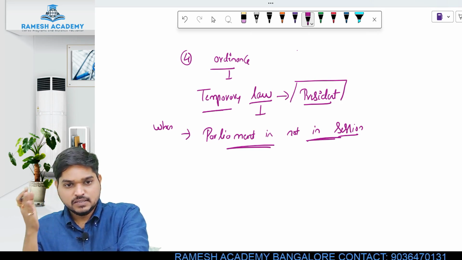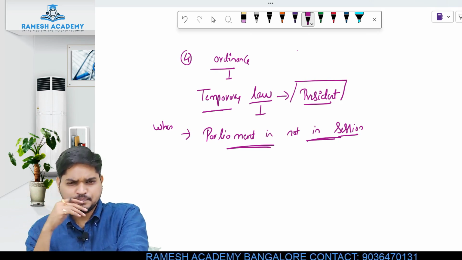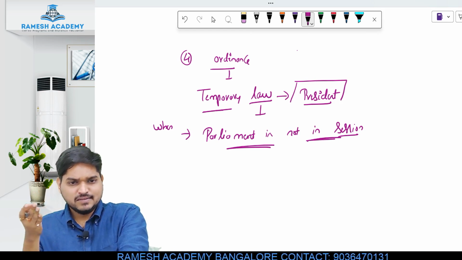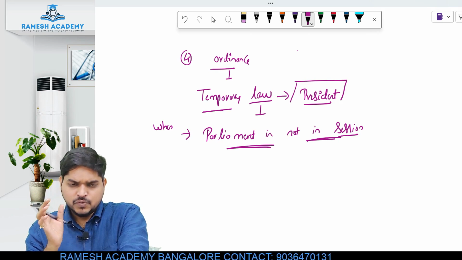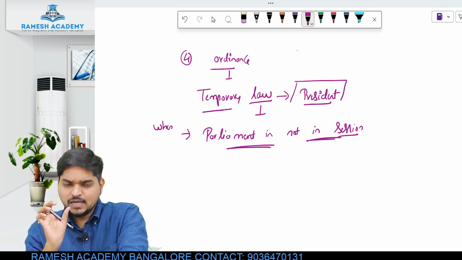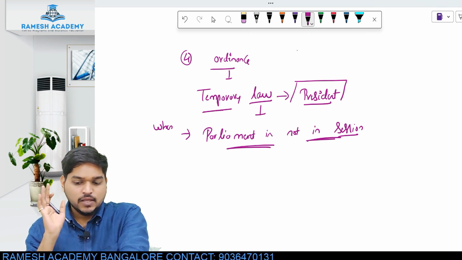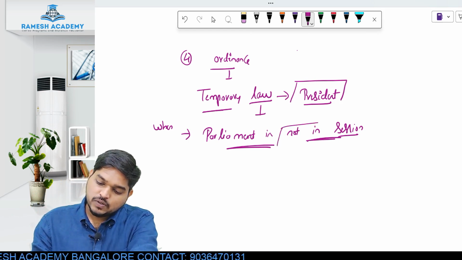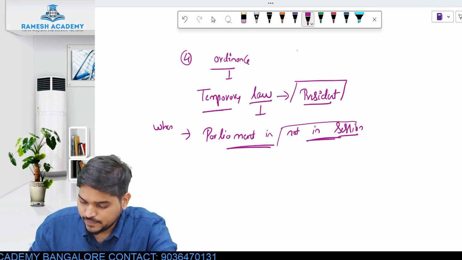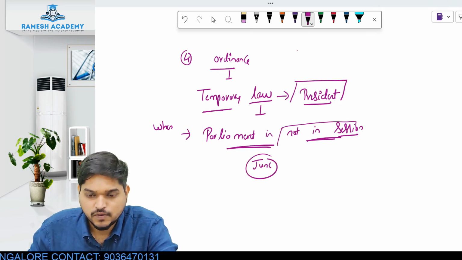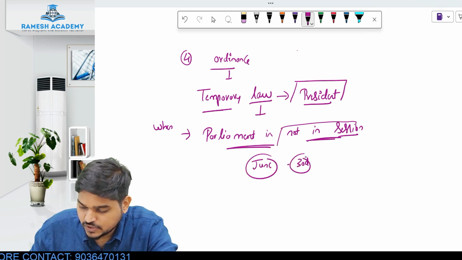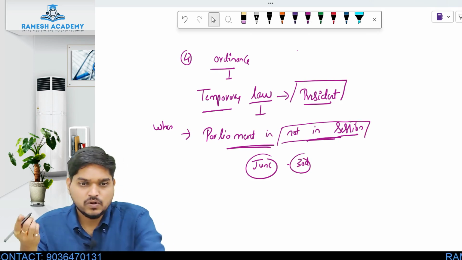Obviously there will be certain breaks, just like you have your summer vacations, this Christmas vacation. Similarly, every 2-3 months the parliament will not be in function. So we say that parliament is not in session. Now let's say in the month of June, for 30 days the parliament is not in session, means the parliament is not functioning.